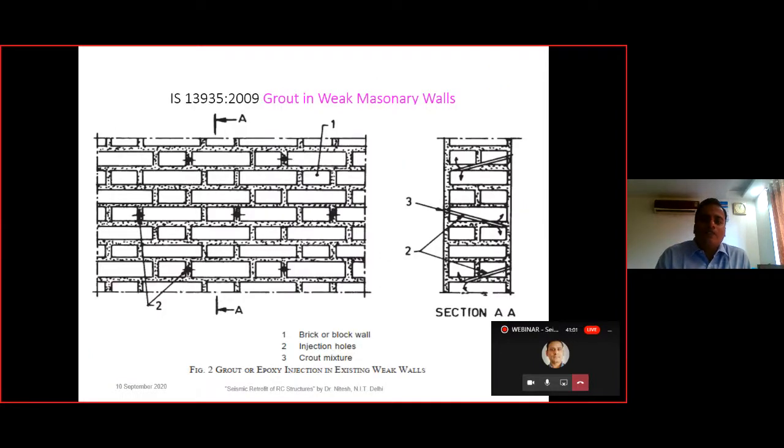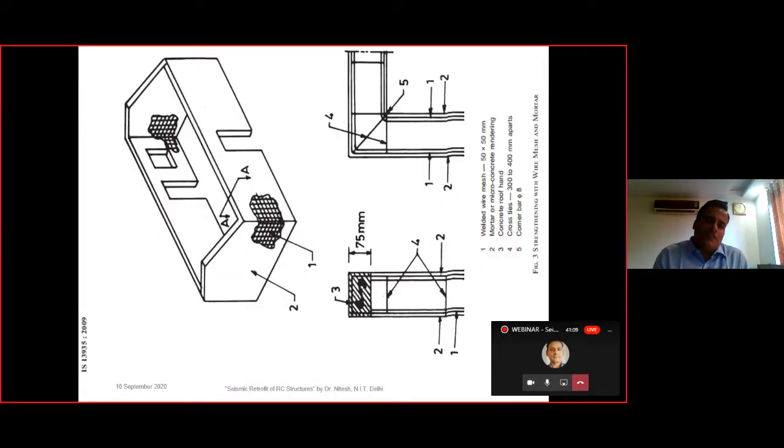And the grout in the weak masonry, so here also the injection holes are made and the grout mixture is filled in. Here we see the welded wire mesh provided at the corner of the masonry structure in order to retrofit the structure. The procedure for all of this is given in detail in IS 1395.